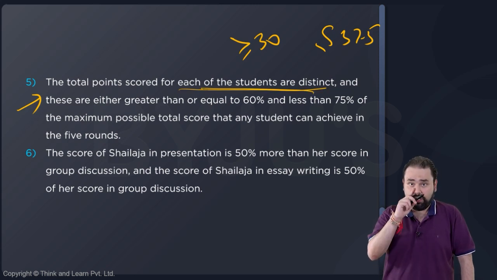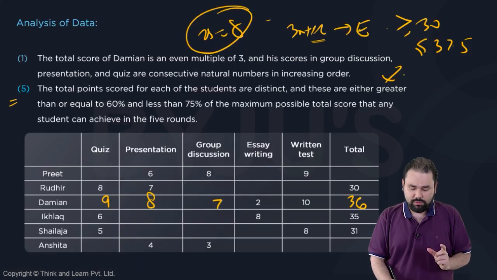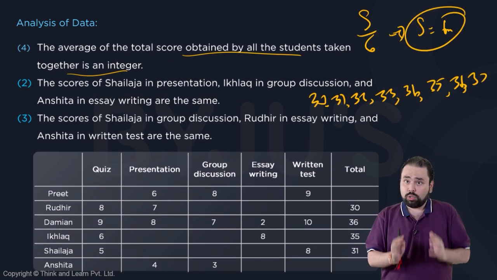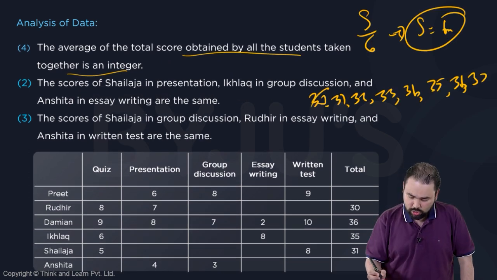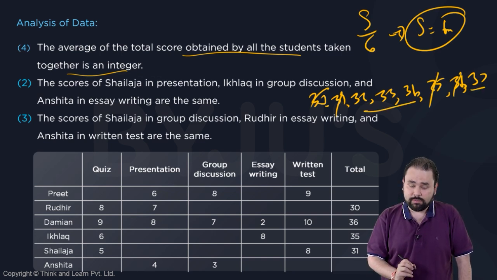See, this was mentioned in the very first point, point number 5. So the total score is distinct. Now if the total score is distinct, 30 is already gone, 36 is already gone, 31 is already gone, 35 is already gone. Now what is left is 32, 33, 34 and 37.